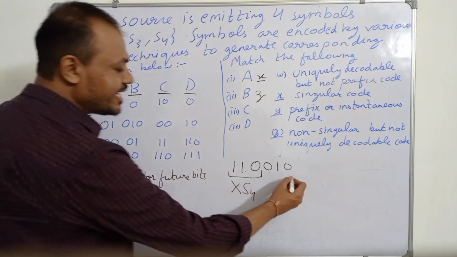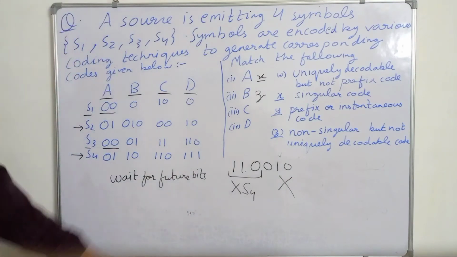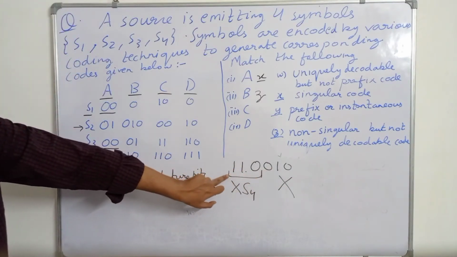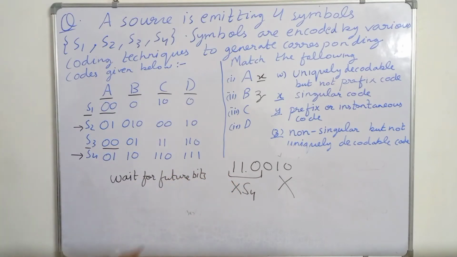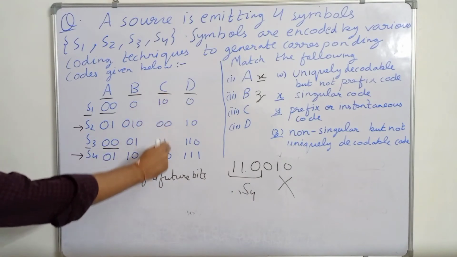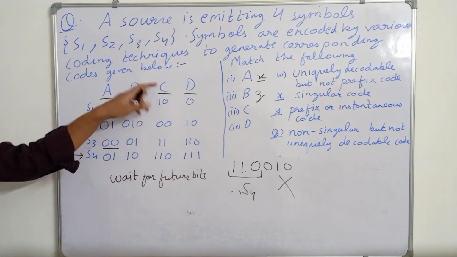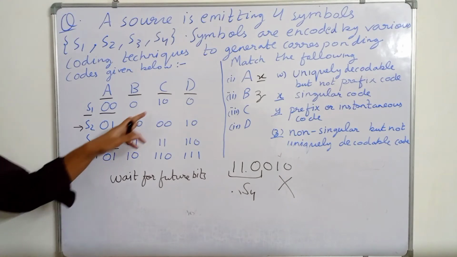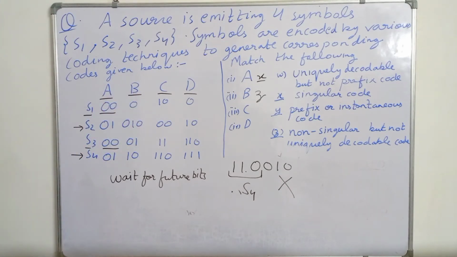If we receive 110010 and we have decoded the first three bits as S4, now we cannot decode 010 because 010 does not match with any of the symbols in C. So in this example we have to wait for all the future bits to appear to decode the code.